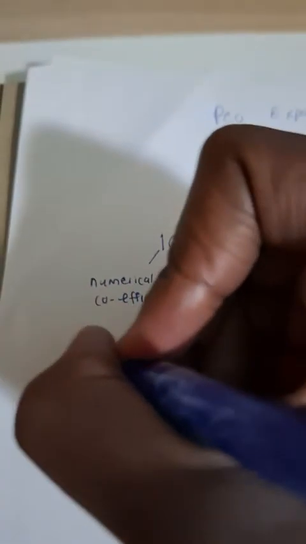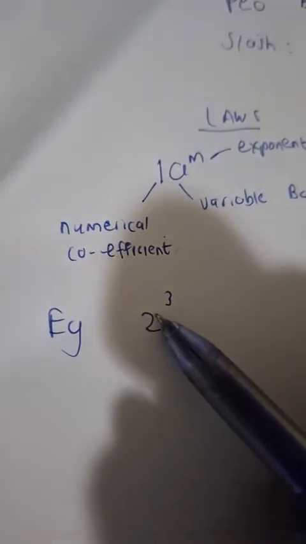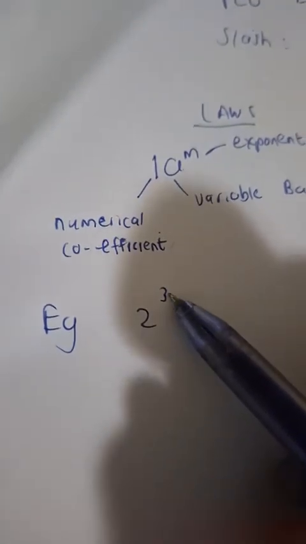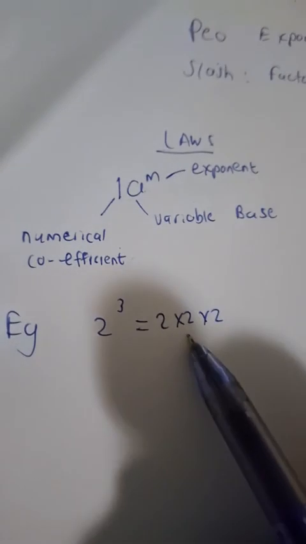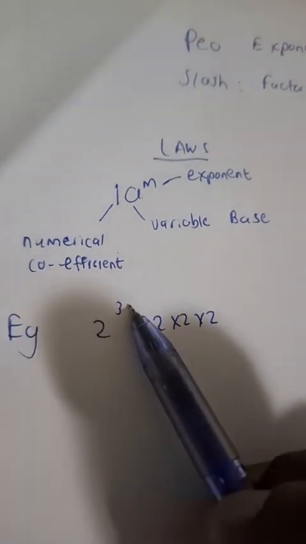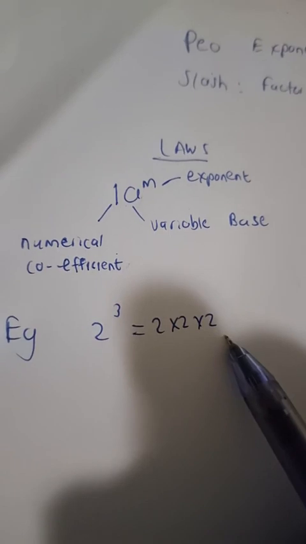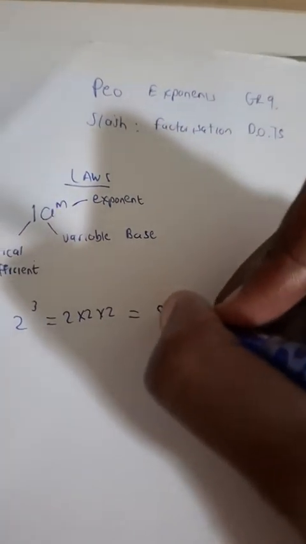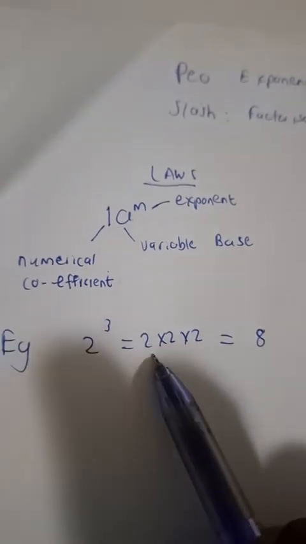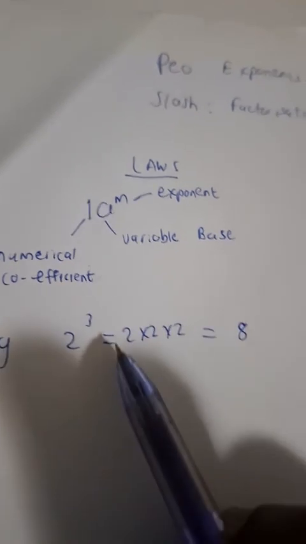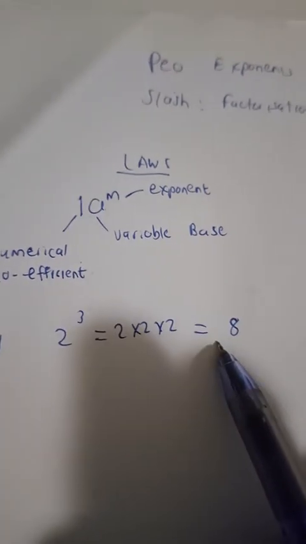So for example, what does an exponent actually tell us? This base is a numerical base and this 3 is an exponent. So this just tells us how many times I multiply 2 by itself. So 2 to the power 3 means I multiply 2 how many times? 3 times, okay? Therefore 2 to the power 3 is 2 times 2 times 2. And hopefully you guys are not saying 2 times 2 times 2 is 2, 4, 6. That's nonsense. It's 2 times 2, which is 4, 4 times 2, which is 8, okay?